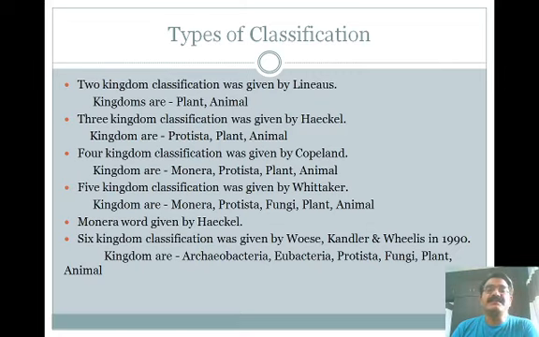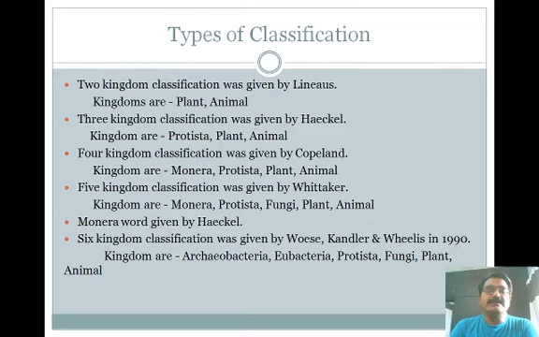There are different types of classification: 2 kingdom, 3 kingdom, 4 kingdom, 5 kingdom, and 6 kingdom classification. The 2 kingdom classification was given by Linnaeus, and according to him there are plant and animal kingdoms. The 3 kingdom classification was given by Haeckel, and according to Haeckel the three kingdoms are Protista, Plantae and Animalia.